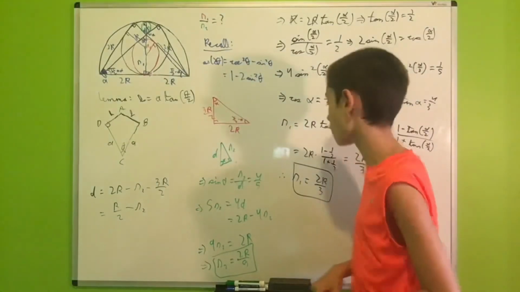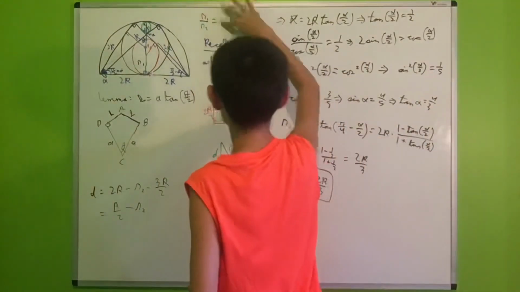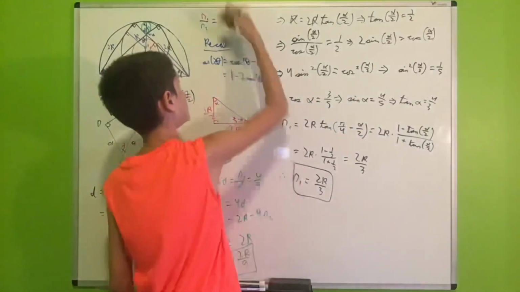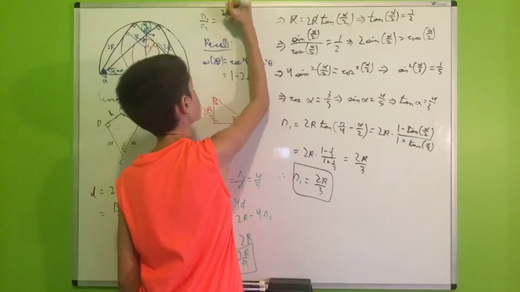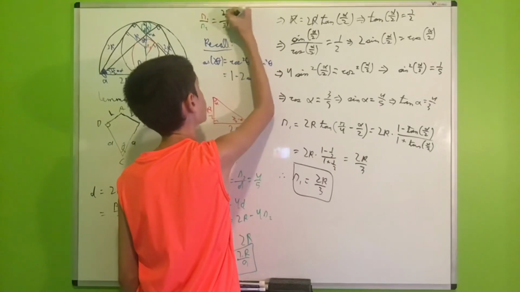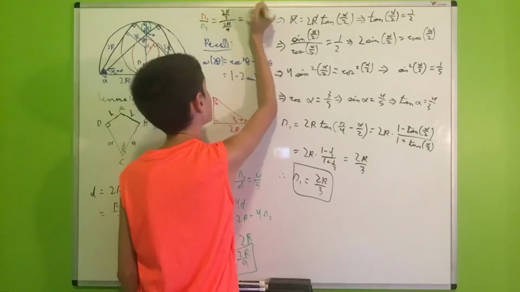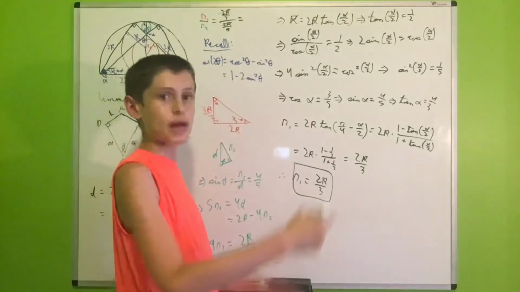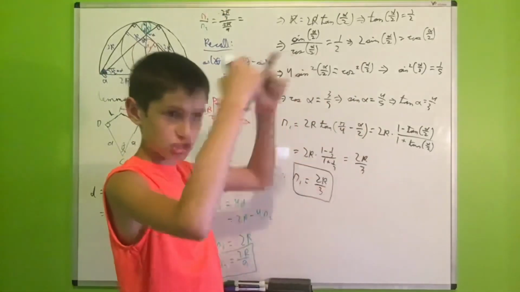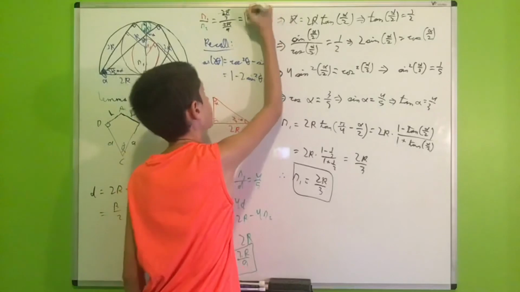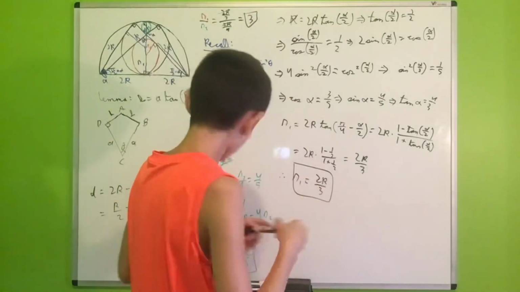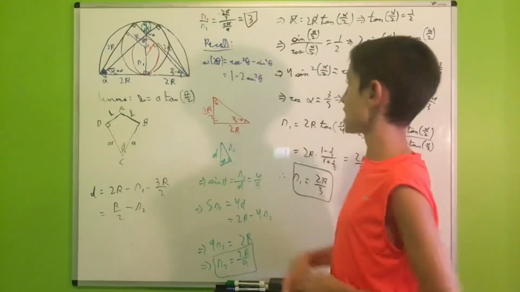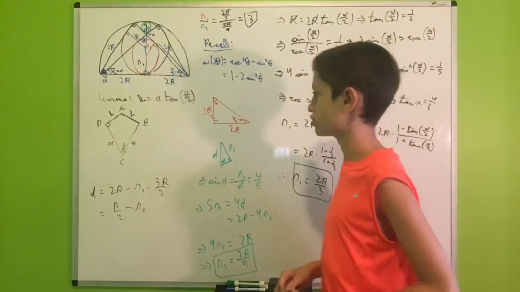And now we are ready to answer our main question: what is the ratio of the radii of our two circles? And now we can just substitute our values in terms of r, so this will be 2r over 3 over 2r over 9. And then this will be equal to, the 2 r's cancel out, and we'll be left with 1/3 over 1/9, which is 9/3, which is 3. Therefore, the ratio of the radii of these two circles is exactly 3, no matter what the circles are.